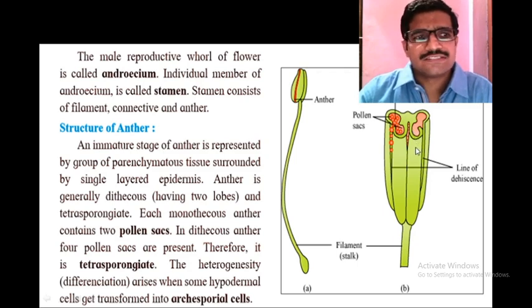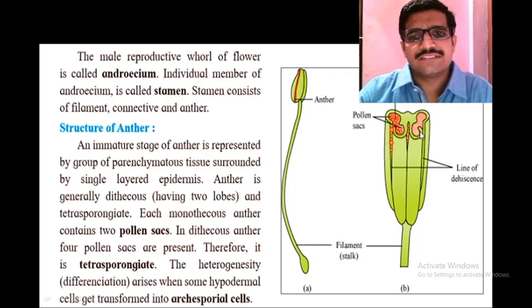Each monothecous anther contains 2 pollen sacs. In case of monothecous anther, a single lobe is present. In dithecous anther, 4 pollen sacs are present. Therefore, it is tetrasporangiate.